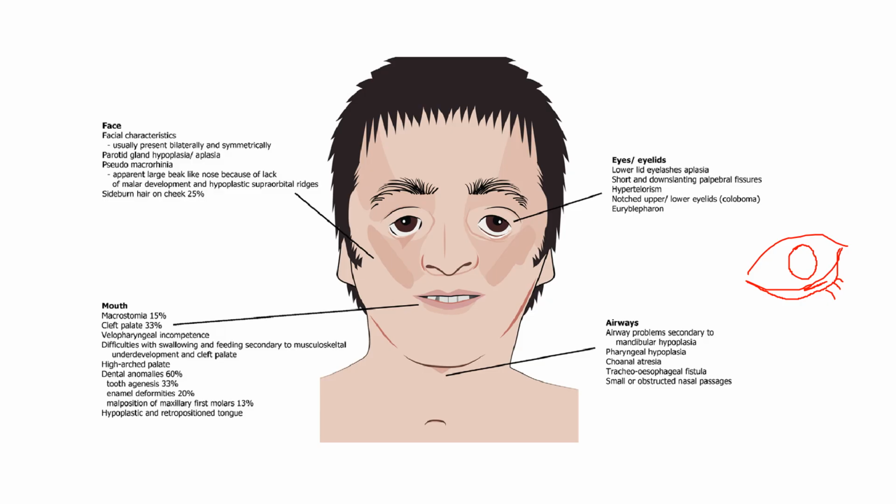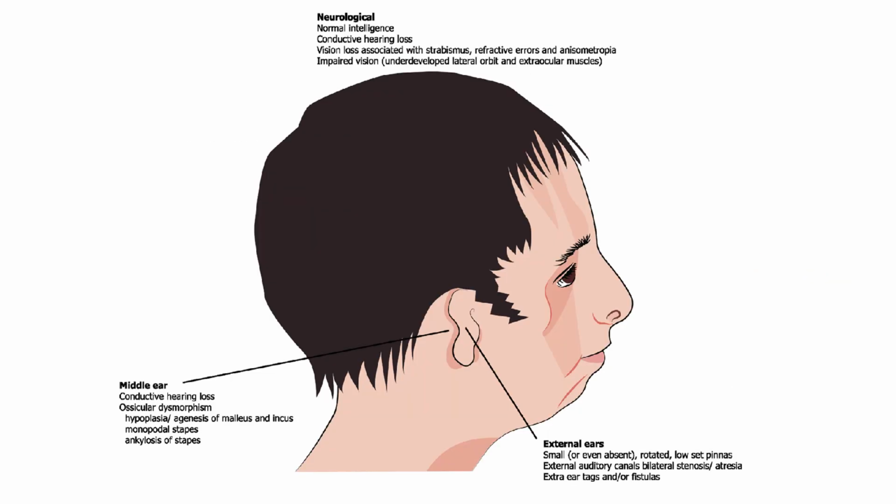Coming to the next aesthetic or functional unit, that is your ears. Talking about the ear, there is conductive hearing loss. There is bilateral conductive hearing loss in about 50% of the patients. So when a patient with Treacher Collins syndrome is identified, it is very mandatory to assess the auditory system itself. When we talk about the neurological status, they have normal intelligence, with two things: conductive hearing loss can be seen, and vision loss is noted in a few patients.